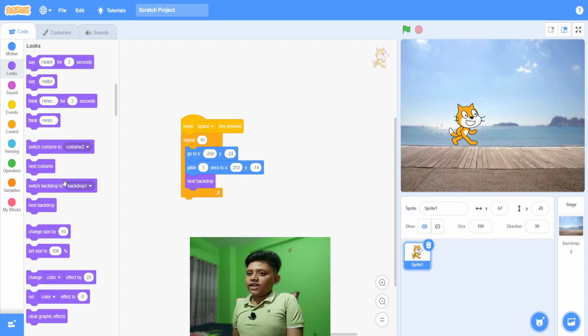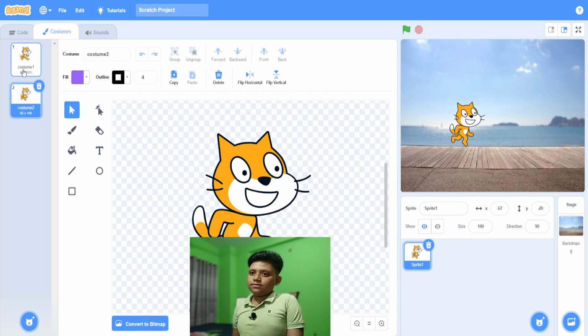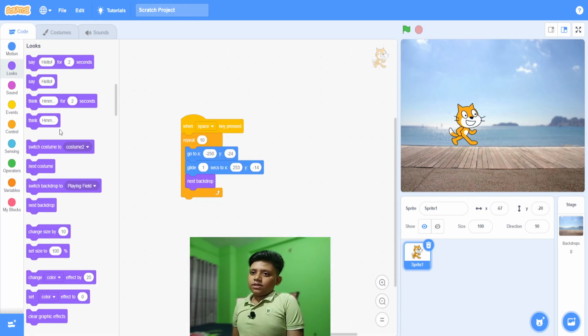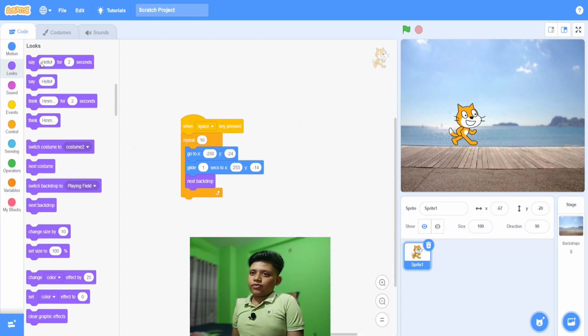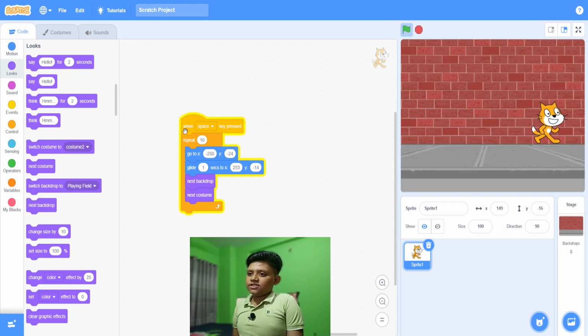Step 5, running animation. If you want to do this running animation, go to costume. You will see this running animation, but it's going to change so it's like running. To do this, click on next costume, and there you go. It starts animating.